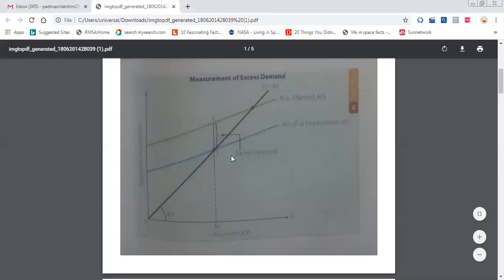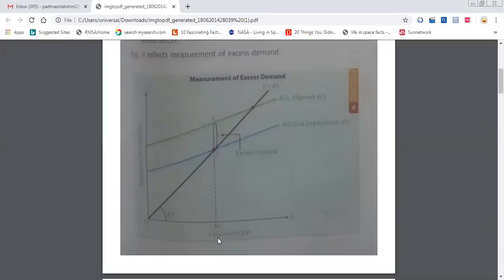Measurement means we can measure using the diagram. So closely watch the diagram. The X-axis always shows income. The Y-axis here shows aggregate demand. To find the equilibrium, which two should be equal? AD and AS: aggregate demand and aggregate supply must be equal.